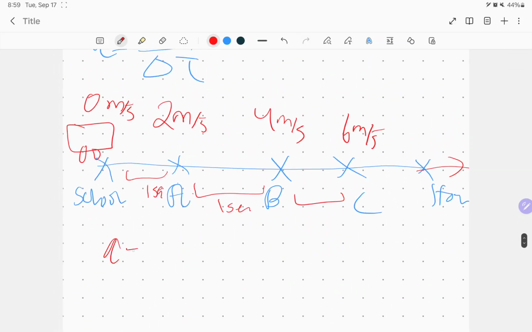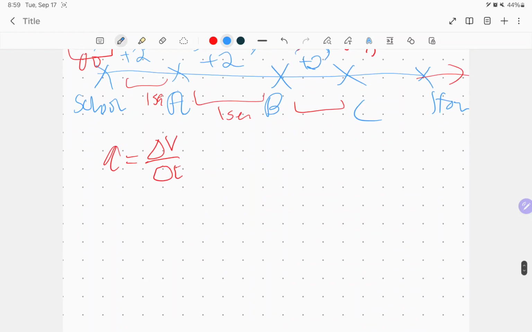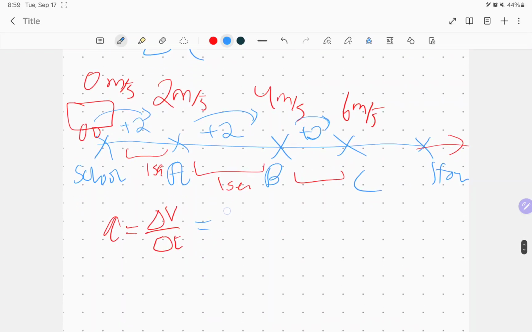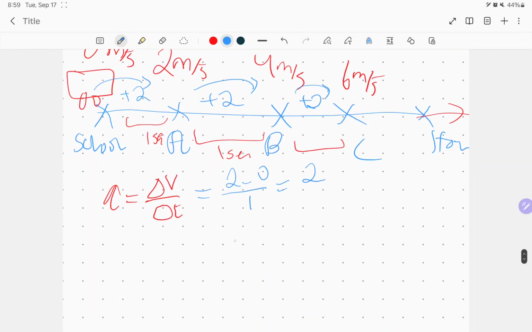As you can see, acceleration is change of velocity over change in time. From here to here, I increased my velocity by how much? 2. From here to here, 2. From here to here, 2. So I can say 2 minus 0 over 1 equals 2, or 4 minus 2 over 1 is also 2.